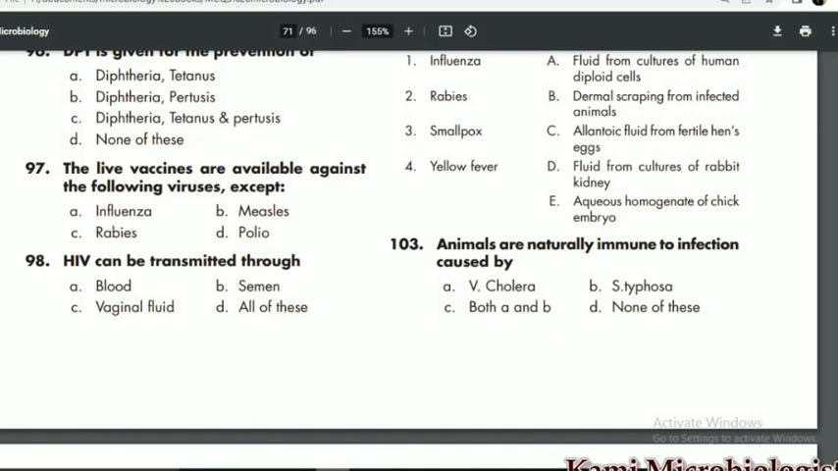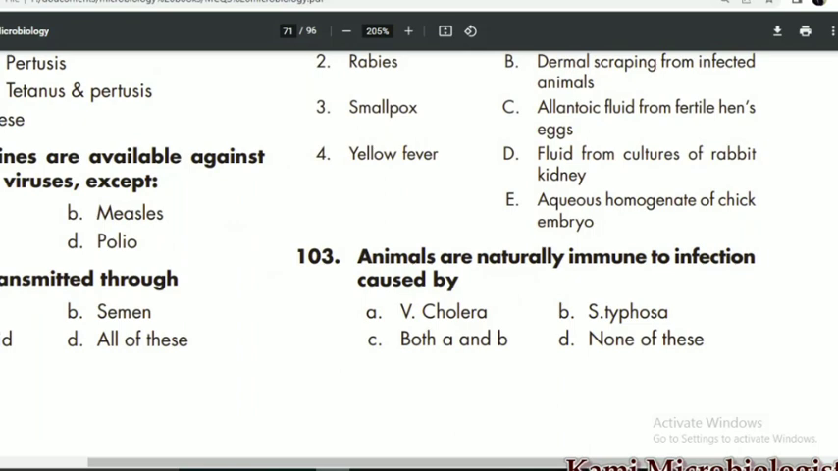So today we are going to talk about the MCQs, and we will start from MCQ 103 of Immunology. MCQ 103 says that animals are naturally immune to infections caused by, so it is actually caused by Vibrio cholera, Salmonella typhosa. So C is the correct option.